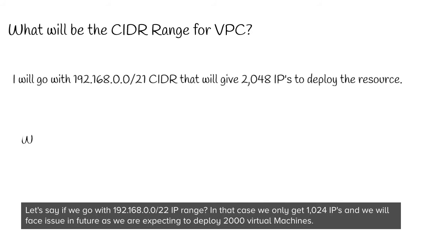Let's say if we go with 192.168.0.0/20 IP range. In that case, we only get 1024 IPs and we will face an issue in future as we are expecting to deploy 2000 virtual machines.